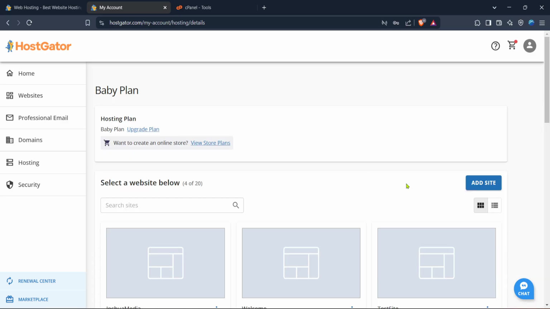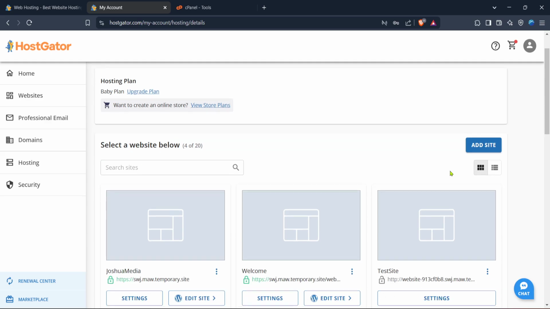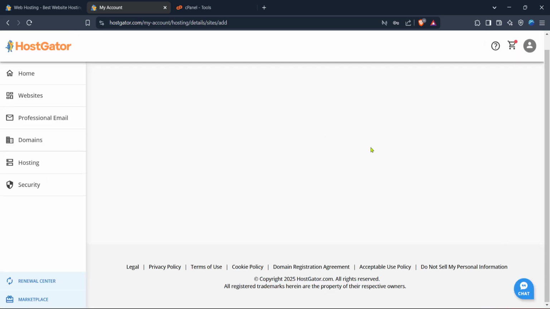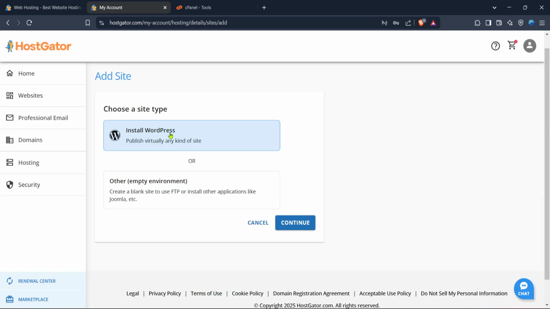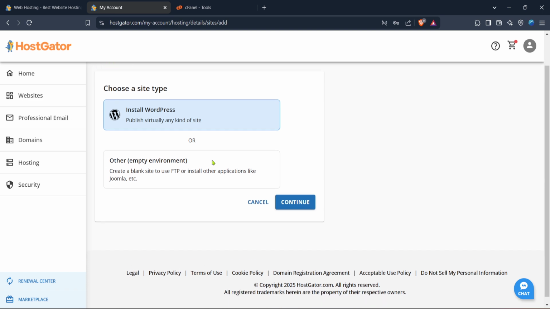Here comes the fun part where you add your new website. Look for a button that says ADD Site. It should be prominently displayed either at the top or somewhere within that section. Upon clicking ADD Site, you will be prompted to fill in details for your new website.